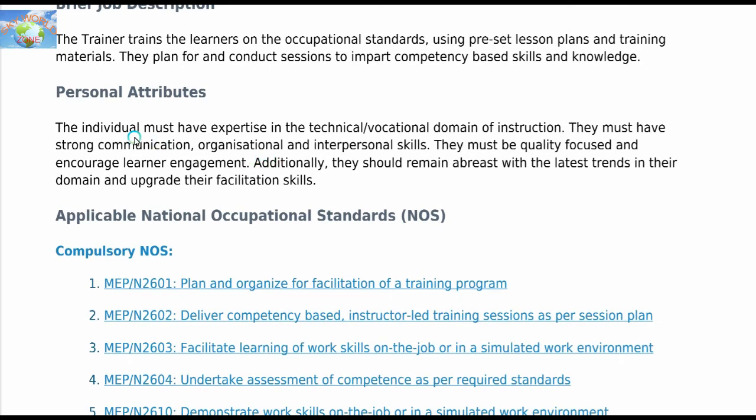Personal attributes. The individual must have expertise in the technical or vocational domain of instructions. They must have strong communications, organizational and interpersonal skills. They must be quality focused and encourage learner engagement. Additionally, they should remain abreast with the latest trends in their domain and upgrade their facilitation skills.